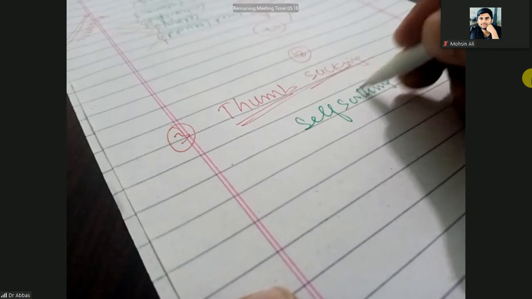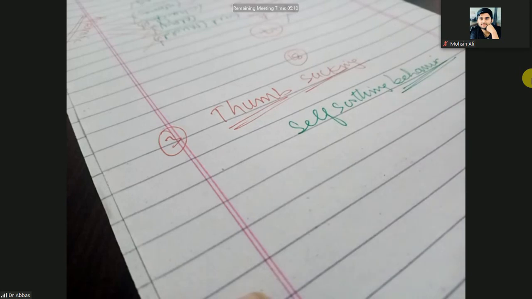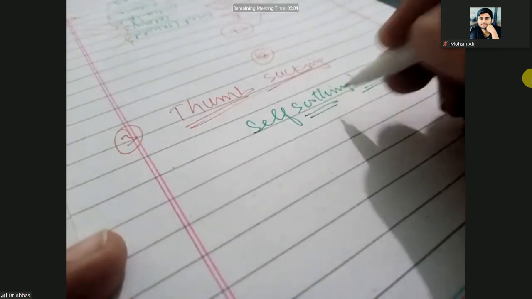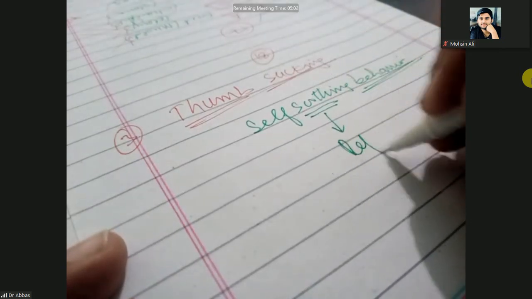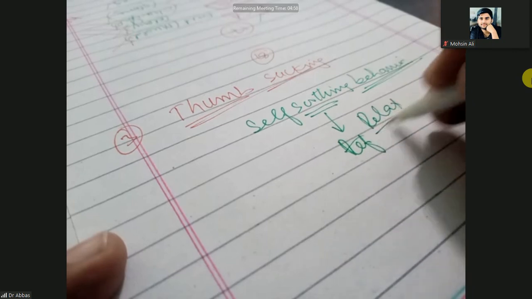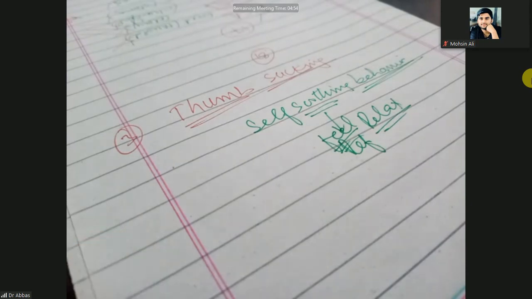When a child sucks the thumb, they will feel relaxed. Self-soothing means that the baby will feel relaxed after thumb sucking. The child will enjoy it, relax, and also feel comfortable.